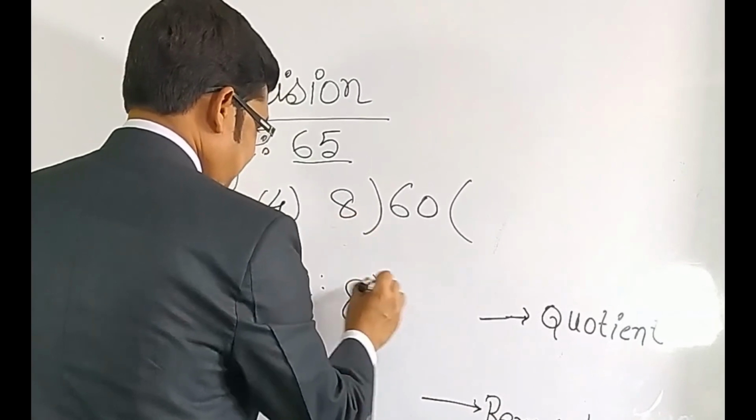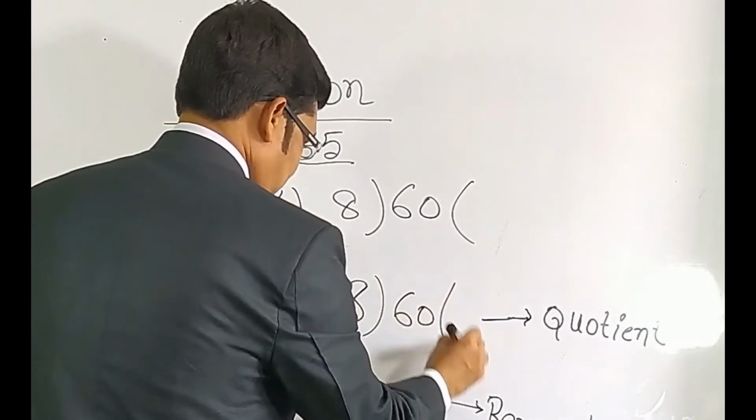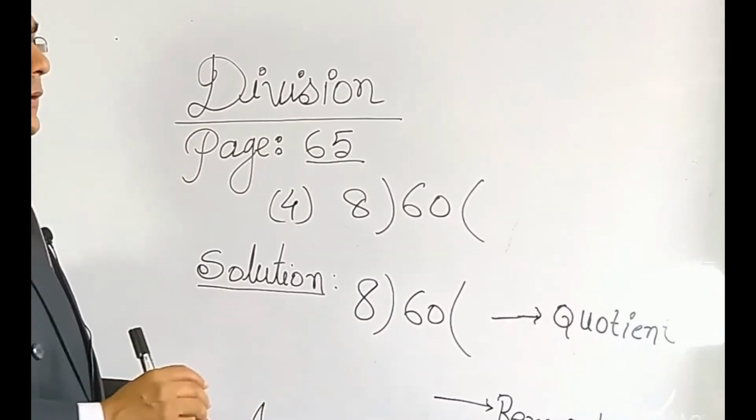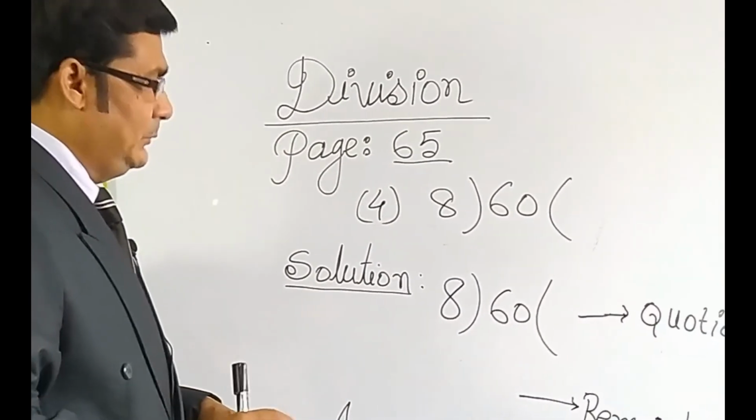8 here and 60 here, and at first you will read the multiplication table of 8.